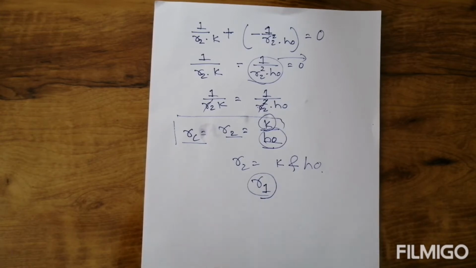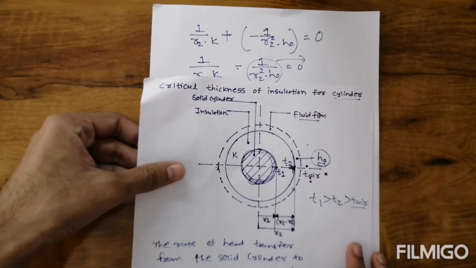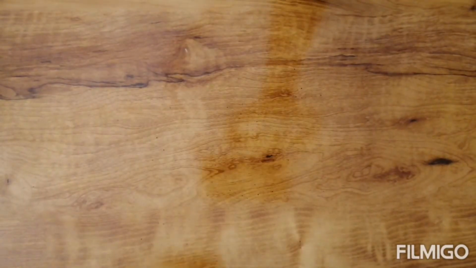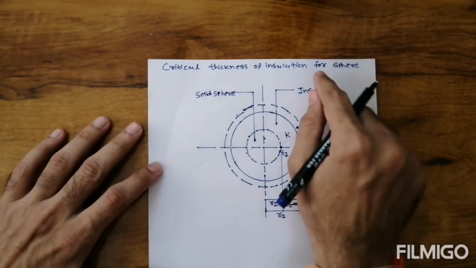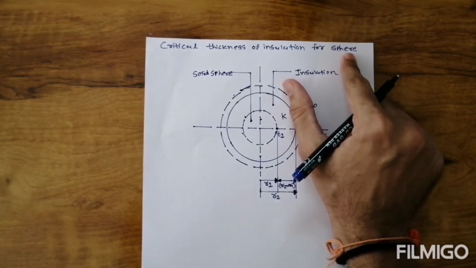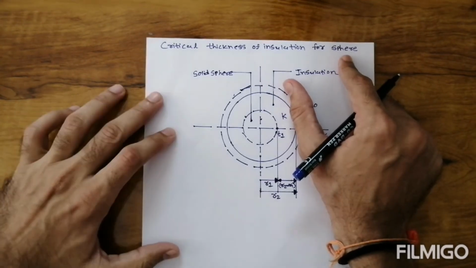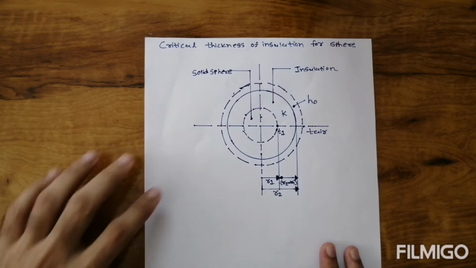So we have just derived the theory for the critical thickness of insulation for the cylinder. Now we are deriving the theory for the critical thickness of insulation for the sphere. First we discussed the critical thickness of insulation for the cylinder, and now we are going to discuss it for the sphere.